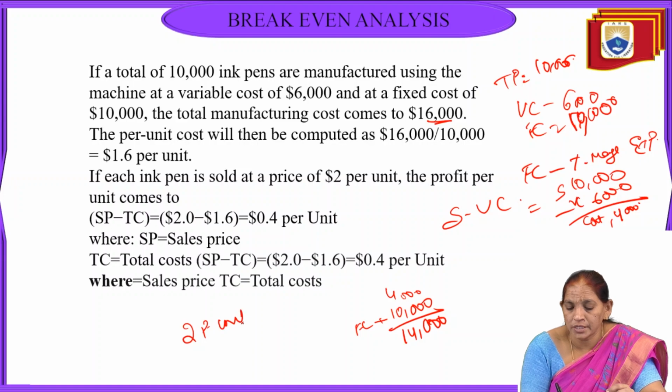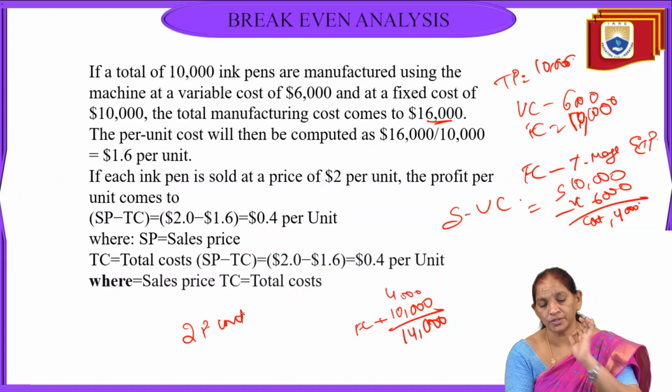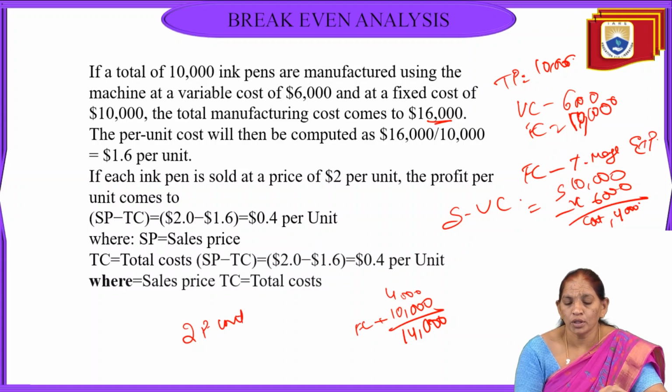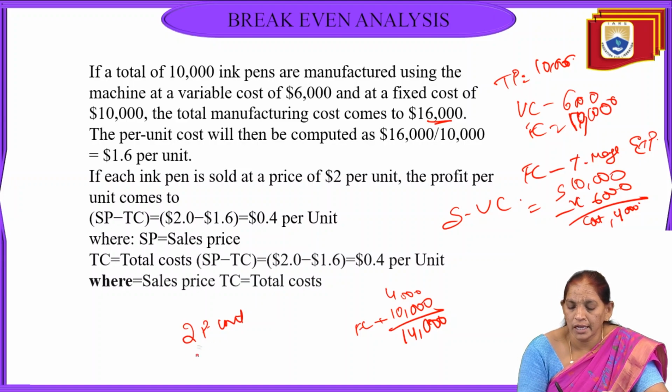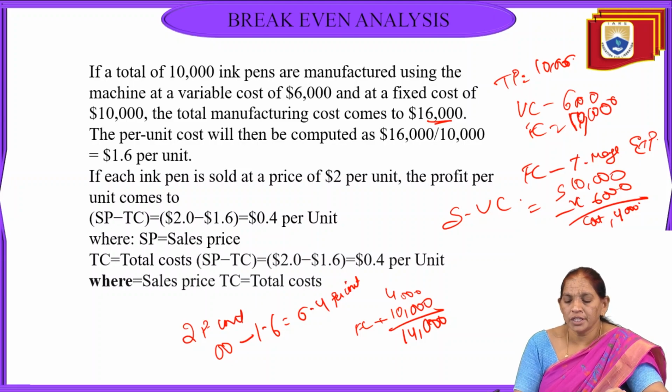So beyond this we can evaluate like if a pen is sold for 2 rupees per unit, where the selling price minus total cost, that is selling price is 2 rupees and where we can see the total cost is 1.6. So 0.4 per unit is the contribution per pen.